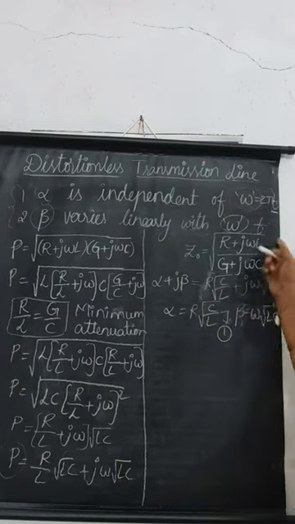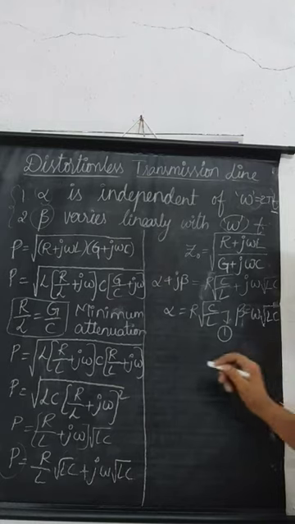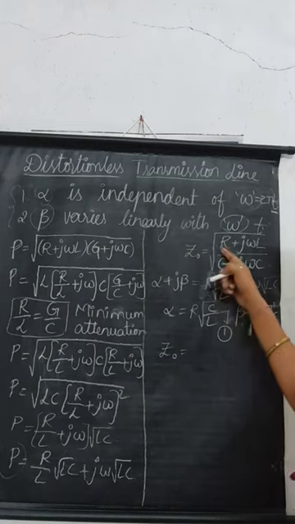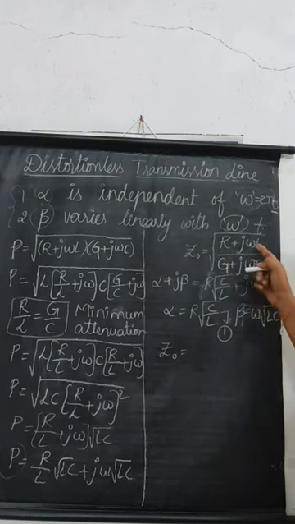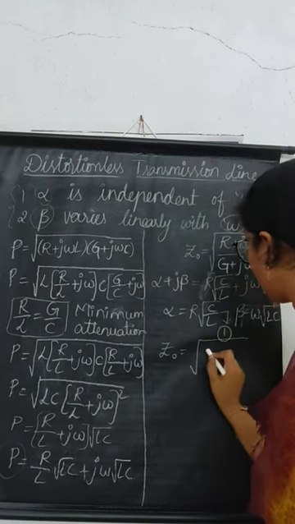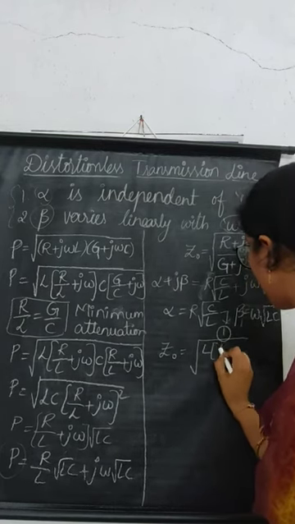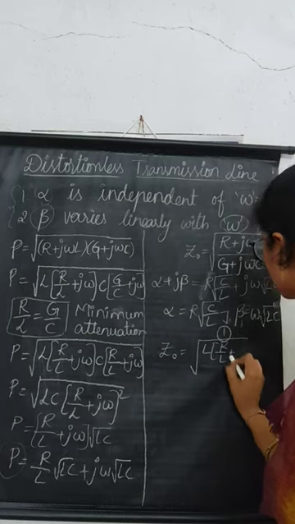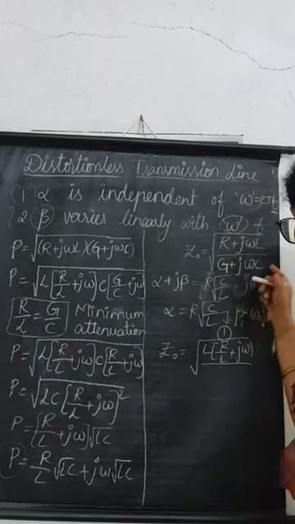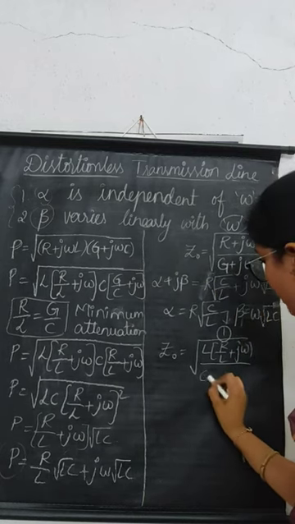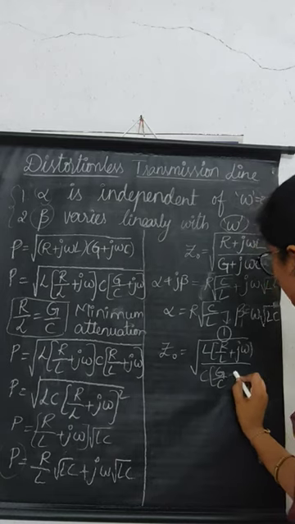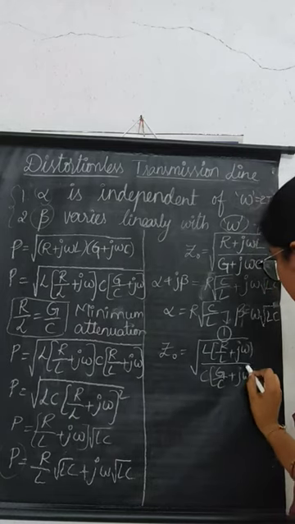Now take the equation for Z naught. Here I am taking L as common in the numerator: L into (R by L plus j omega), divided by, in the denominator, taking C as common: C into (G by C plus j omega).